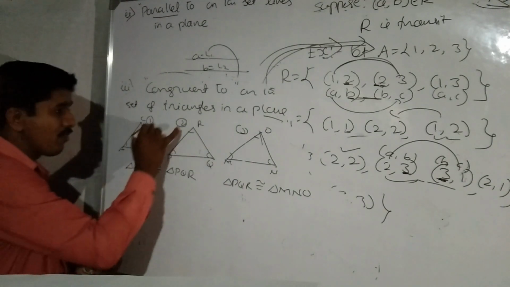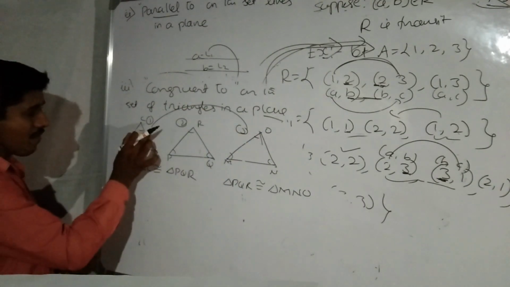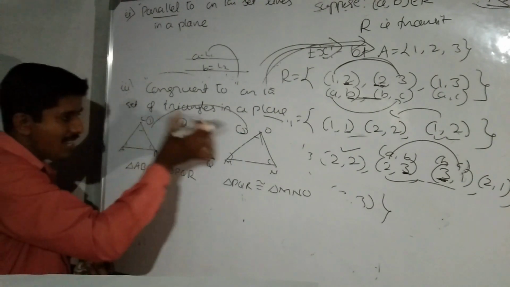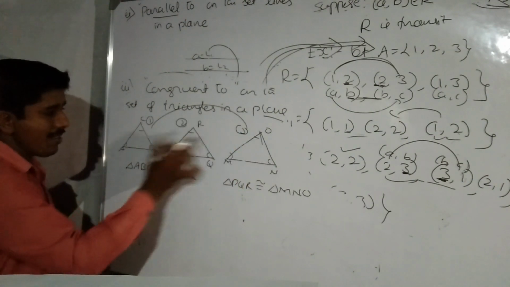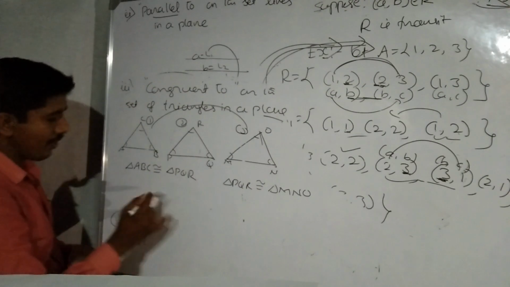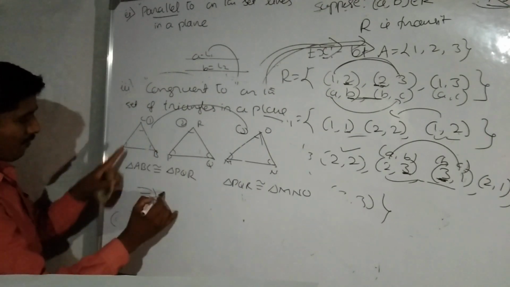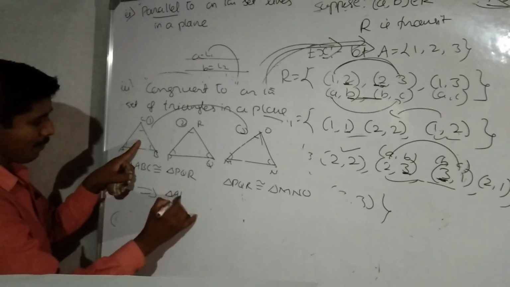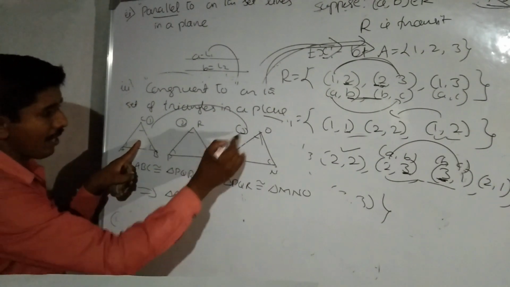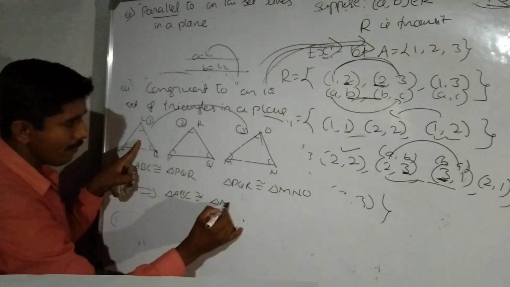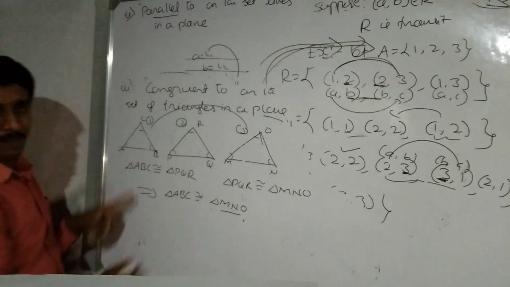Then what is the relation between the first one and the third one? The first one is also congruent to the third one because the three triangles are congruent to each other. Clearly triangle ABC is congruent to triangle MNO.